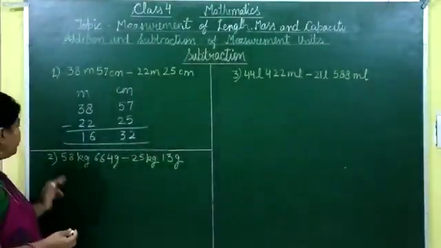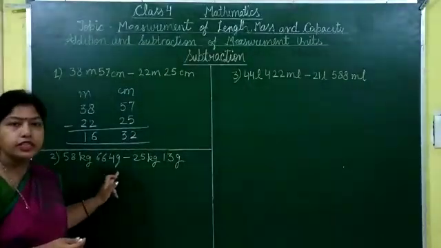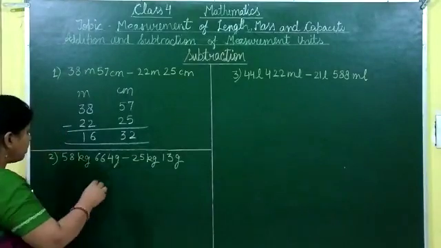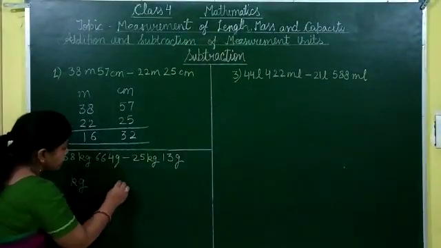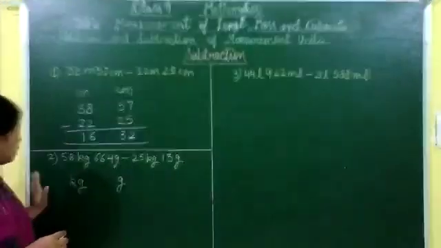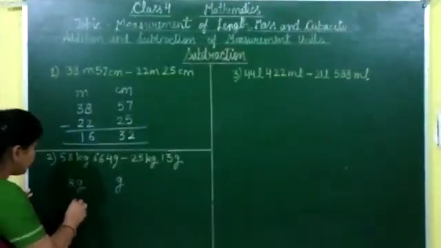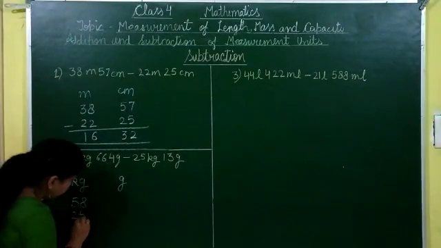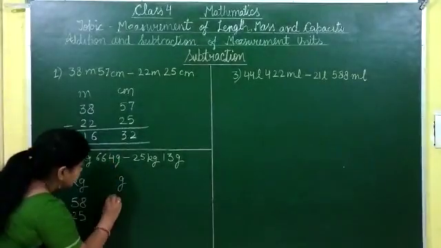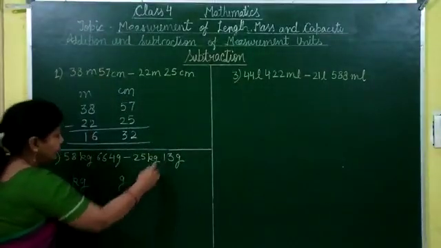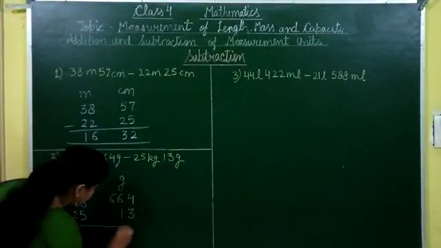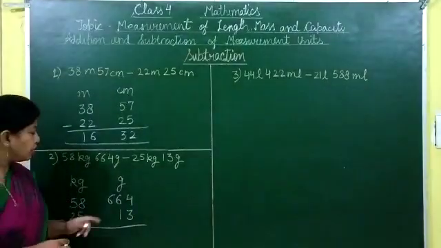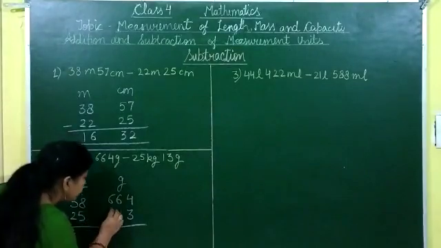Taking another example, 58 kilogram 664 gram minus 25 kilogram 13 gram. So here making two different columns, kilogram and gram, writing the bigger units digits in kilogram, here 58, now 25, and the units of gram, here 664 and 13. Children, here in a smaller unit column there is one empty space, so we fill this empty space by 0.